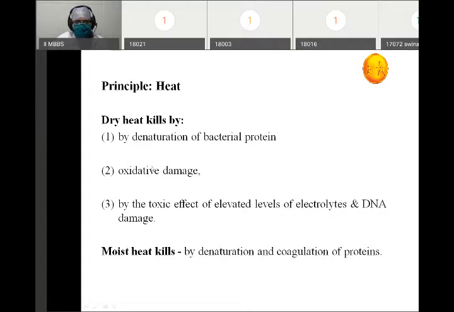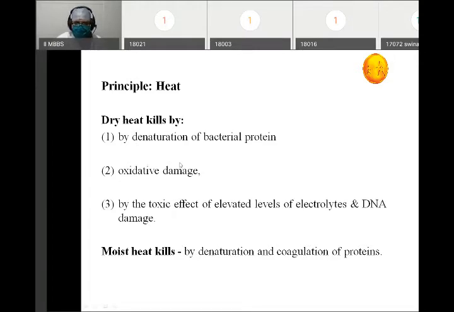Dry heat kills by three mechanisms. First is by denaturation of bacterial proteins. Proteins are denatured by the heat. We all know, as in the case of an egg. Why does the egg solidify after heat? It is because of the denaturation. In the same way, dry heat can kill the microorganism by denaturation of the bacterial proteins.